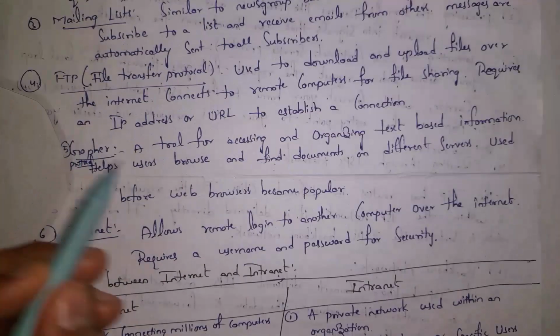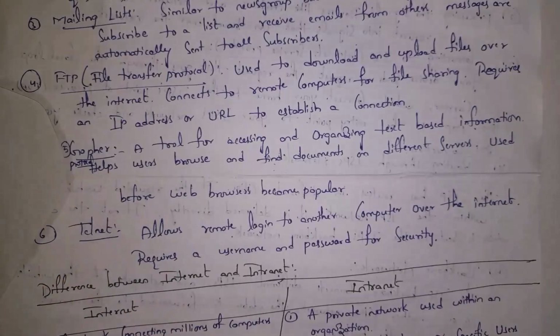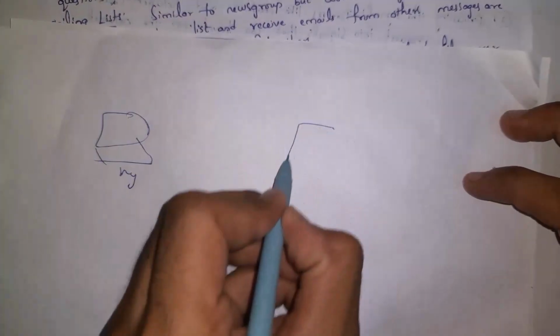The fifth one is Gopher Protocol. By using this protocol, we can find text-based information. Guys, on the Internet, we can find different kinds of documents. By using Gopher Protocol, we can connect to different kinds of servers, download documents, and get text-based information. And the last one is Telnet. Guys, by using the Telnet protocol, we can connect to other computers by using the Internet. For example, I am in Hyderabad and my friend is in Delhi.